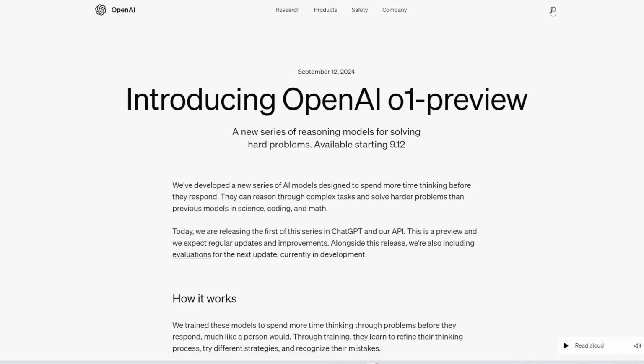So anyways, that sums up my review of OpenAI O1. Hopefully that gives you a sense of how to use it, how it works, what the pricing is, what it's good at, and what you should use it for.